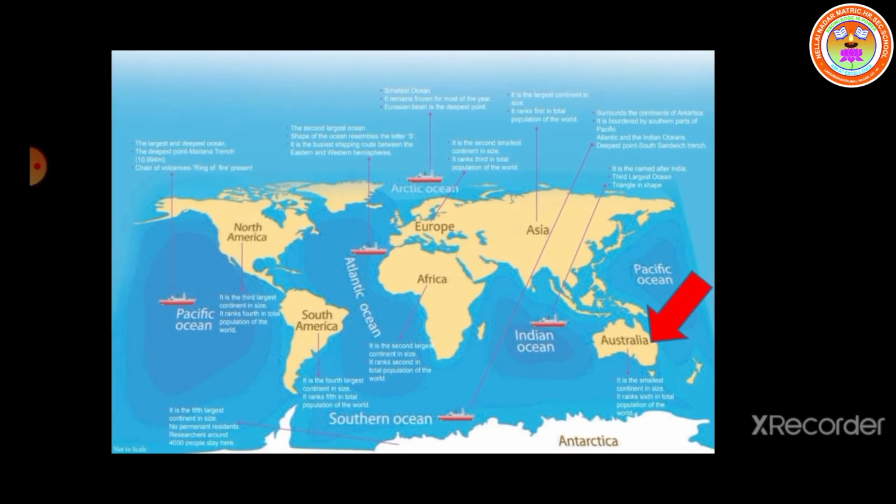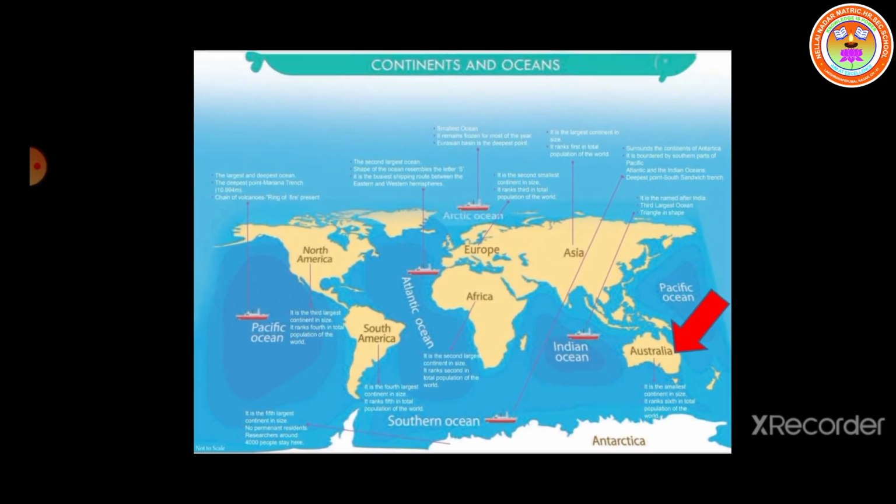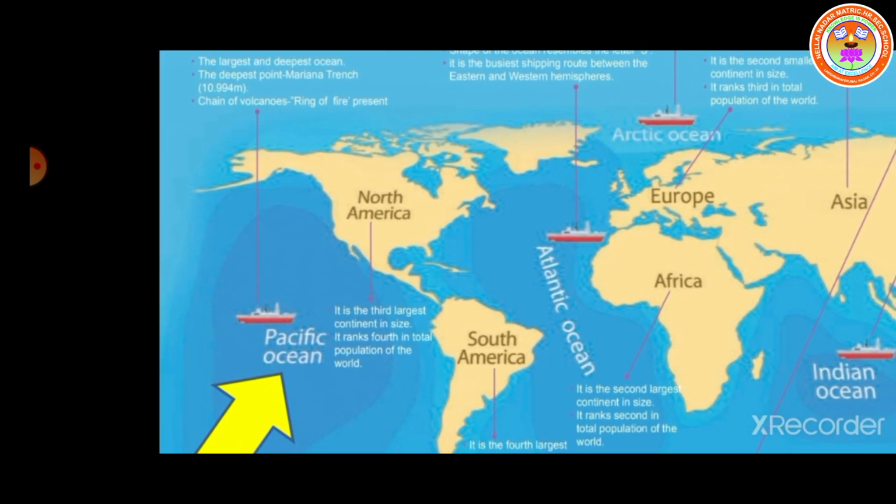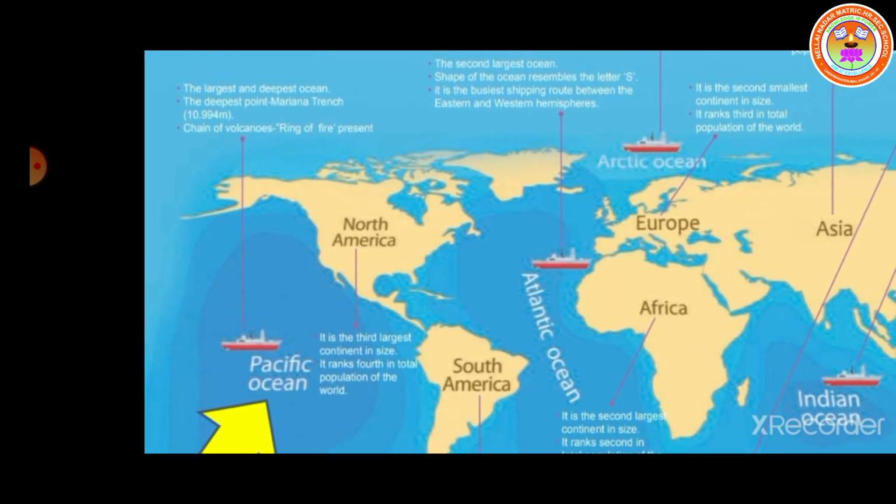Now, let us learn about oceans. First one is Pacific Ocean. The largest and deepest ocean is Pacific. The deepest point, Mariana Trench, is located here, and a chain of volcanoes, that is the Ring of Fire, is also located here.